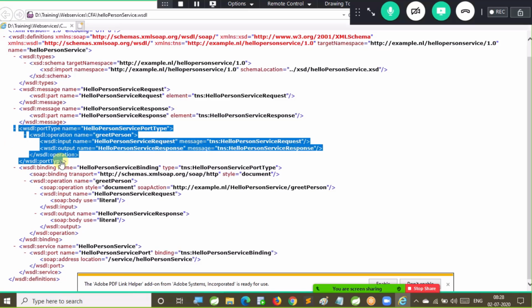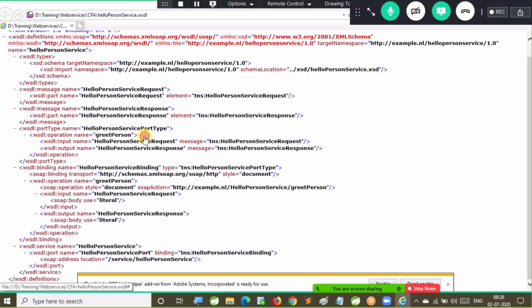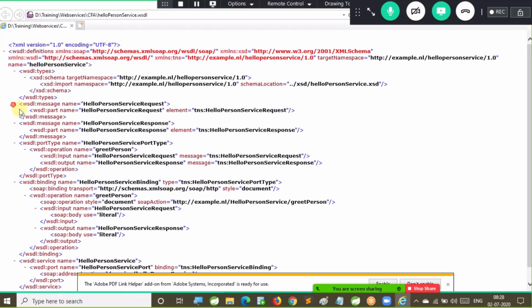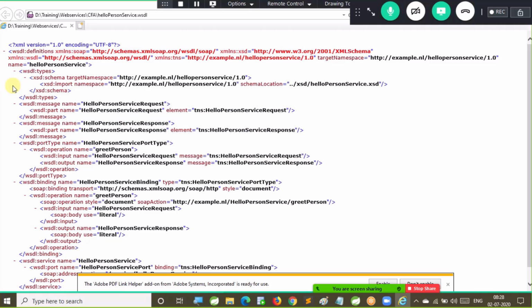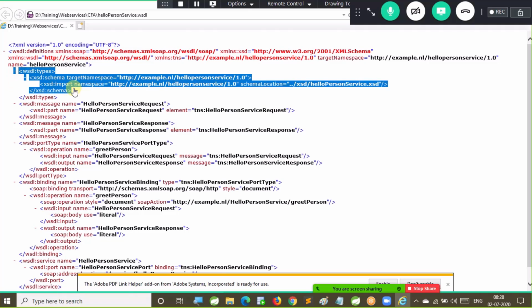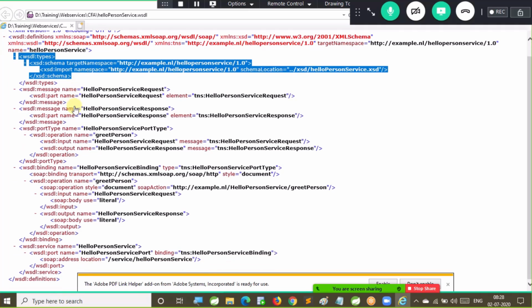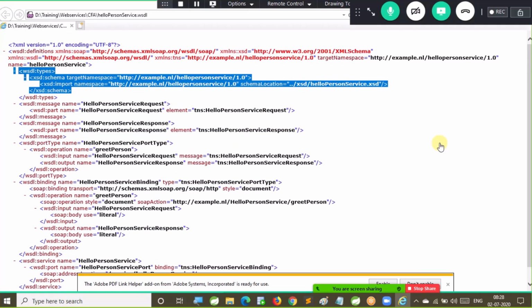Here port type will be available. Port type will talk about what operations are there in the provider. One operation is nothing but one method in the provider. So now here messages will be available. What input we need to send, what output we are going to get, that will be described in the messages section. What is the format of the input, what is the format of the output, that will be described in the types section. So there are 5 sections available in the WSDL.